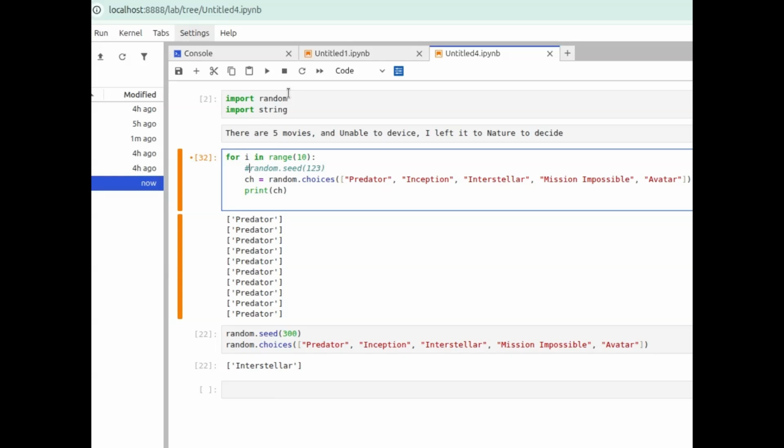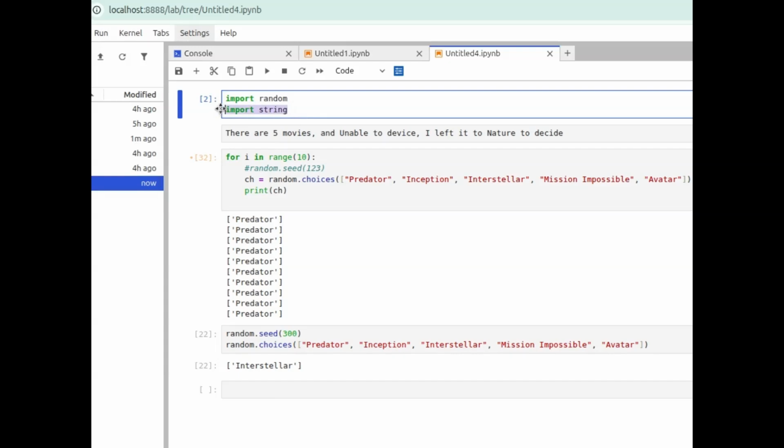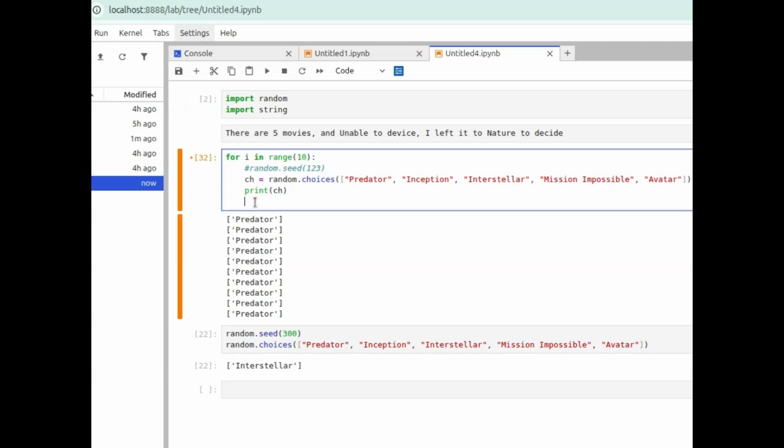Okay, here is a small demo. This is just importing the random library, the Pythonic native random library. No matter whether it's native or third party, the random behaves the same. So essentially, it's deterministic. That's exactly what we are going to demonstrate or prove. So out of four movies, I'm unable to decide which movie I should watch. So I'm taking the help of nature, or let's say Python, and here I'm trying to select which movie I should go to.